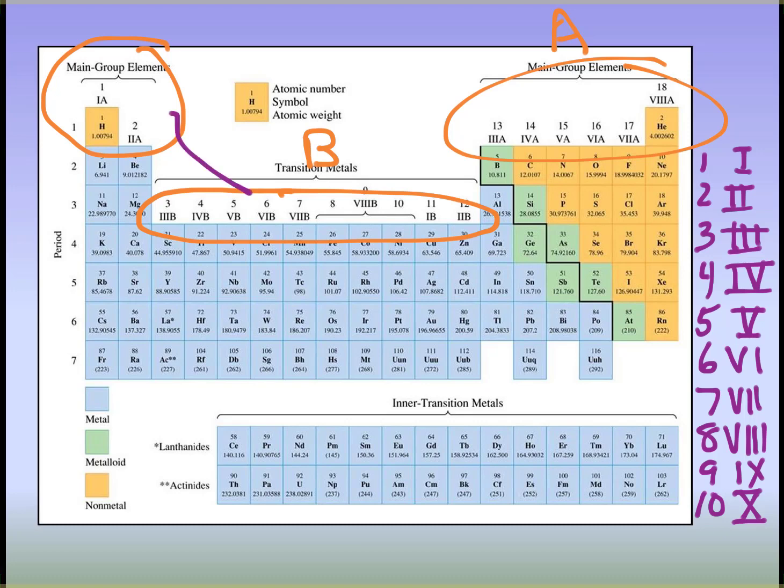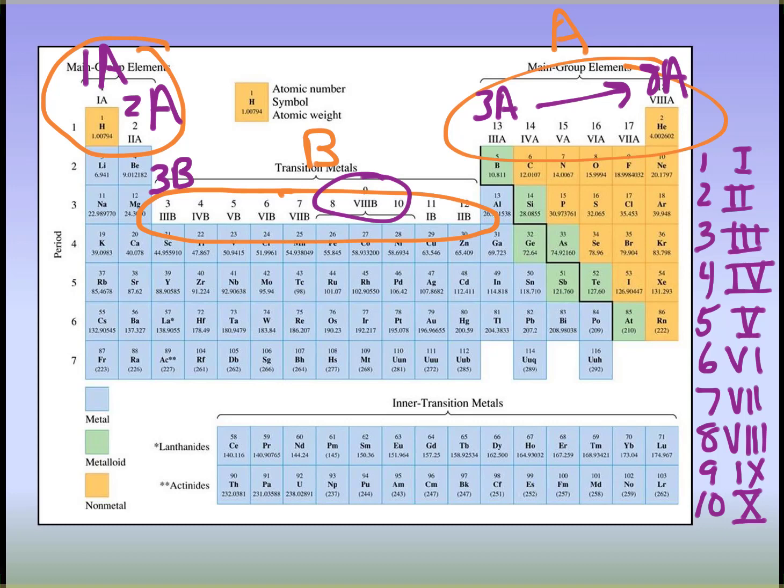They go from 1A here to 2A here. So sometimes they just write the number also. 3A, 4, 5, 6, 7A, and ending up with 8A. And then our B's are a little bit different. They do start with 3B, 4B, and then 5, 6, 7, all of this group is 8B, and then we have 1B and 2B. So this is another common way to number where you are.